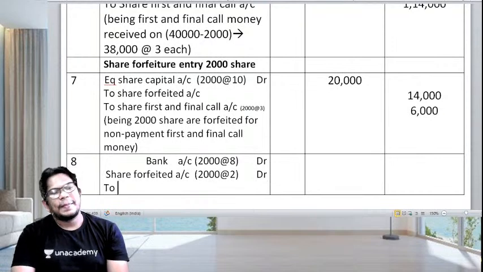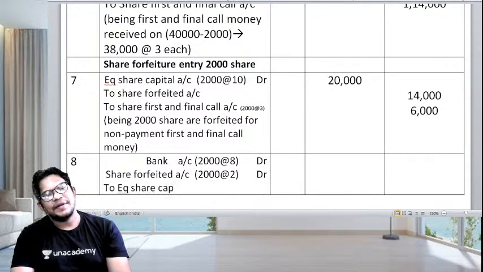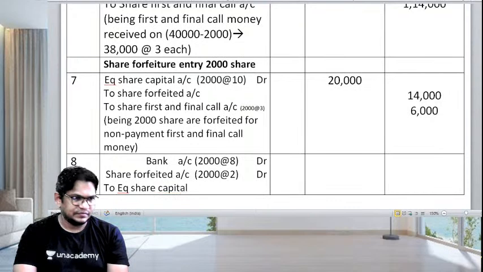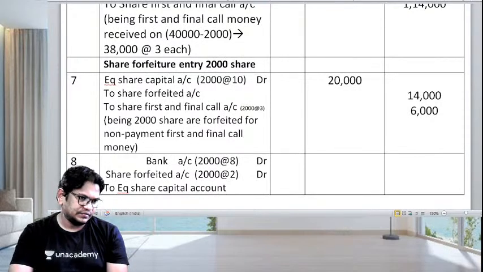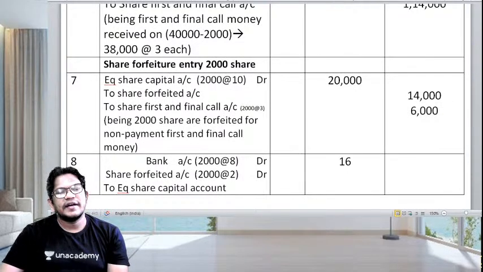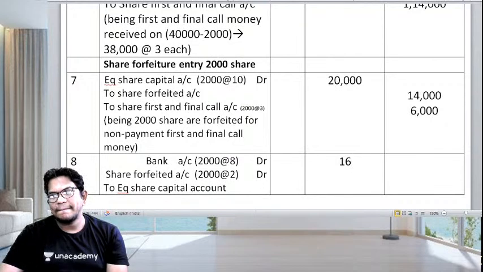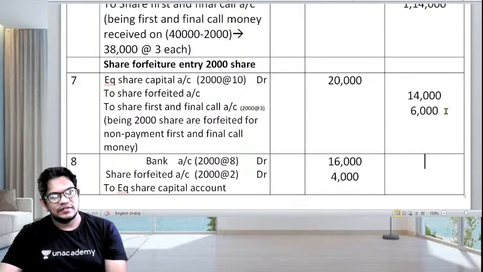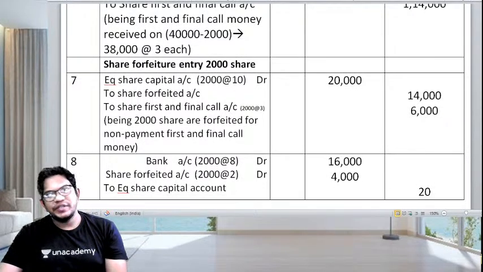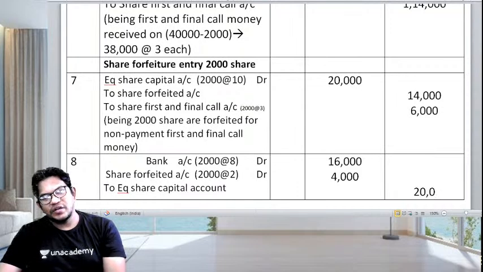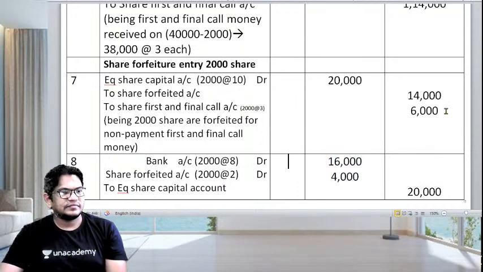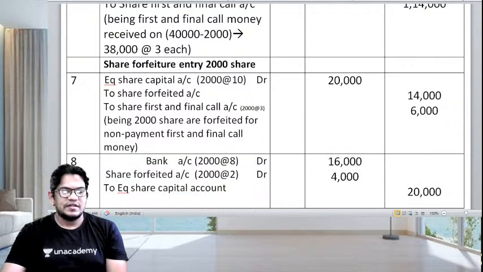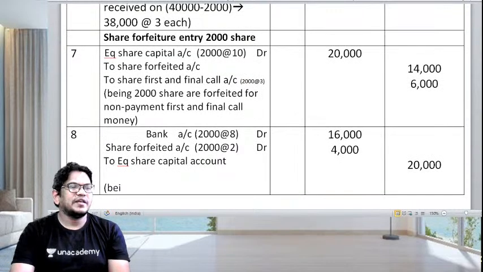To equity share capital account, how much will come? 16,000. Here it will come 4,000. Children, how much will this come? 20,000. Children, write it down. Being